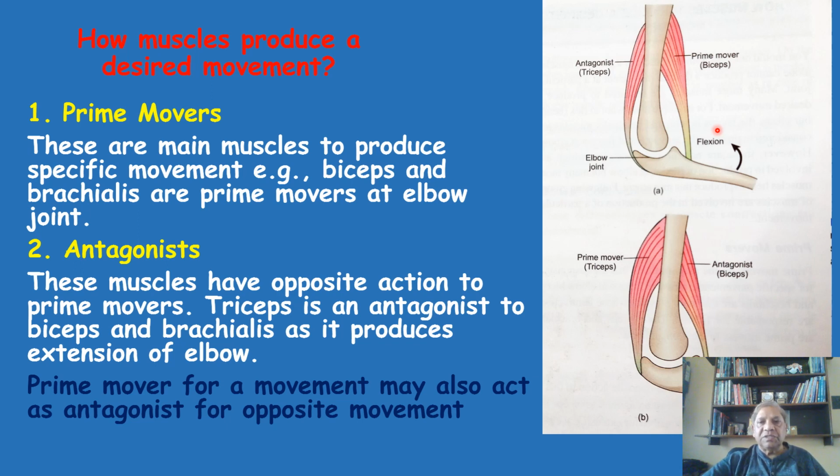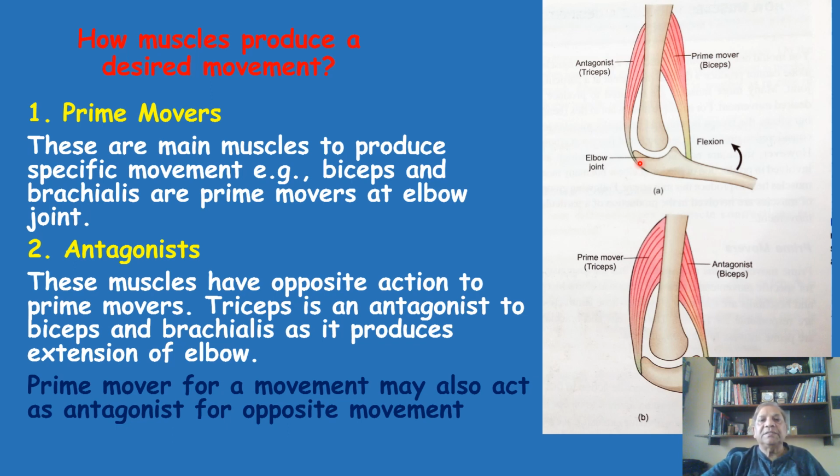So this muscle is mainly responsible, along with the brachialis, for the flexion at the elbow. So these muscles are called prime movers. But in the same diagram, you are seeing a muscle which has the opposite action at the elbow, opposite to flexion, which is the extension movement. You already know that the opposite movement of flexion is extension, and in the elbow joint, the muscle which produces the extension is called the triceps.